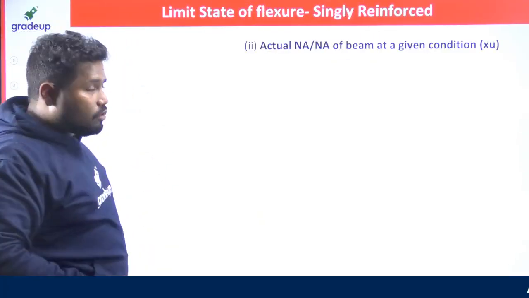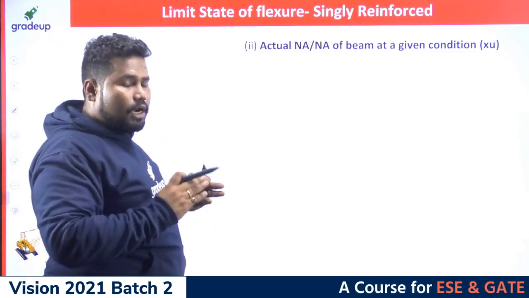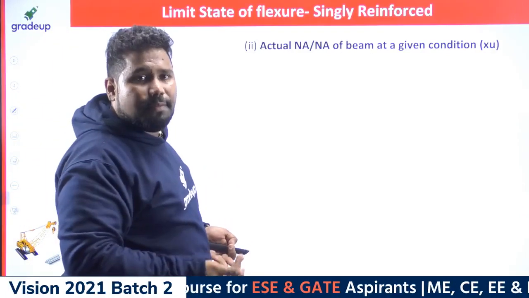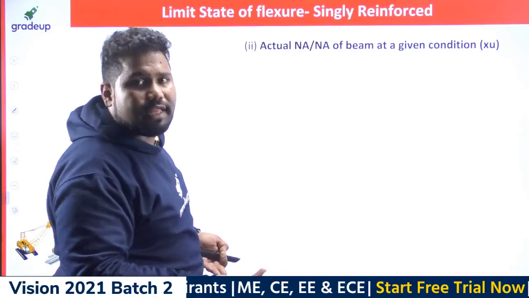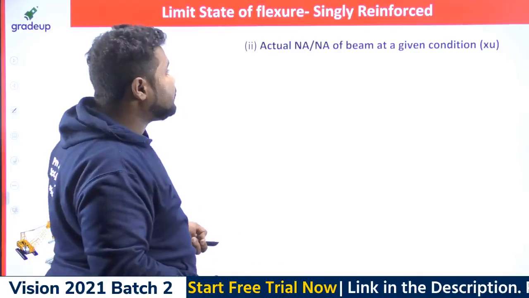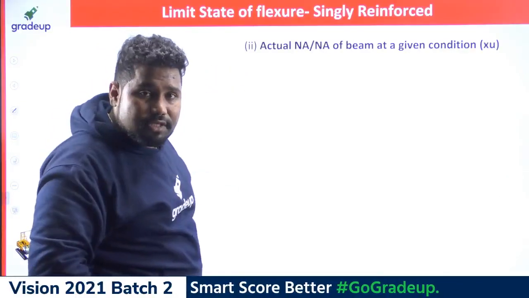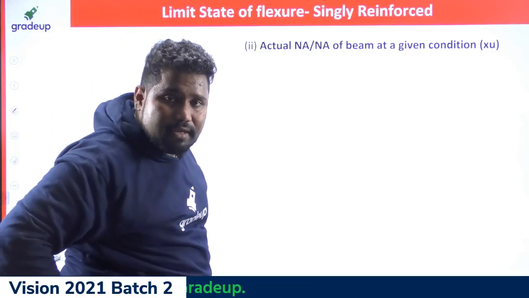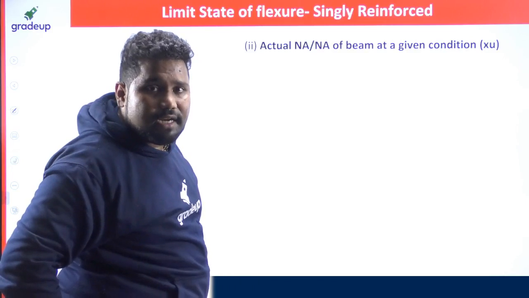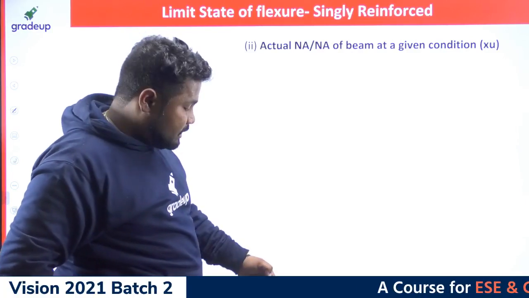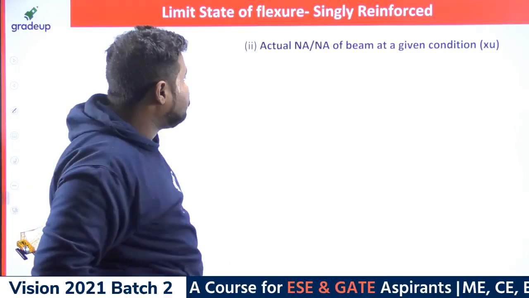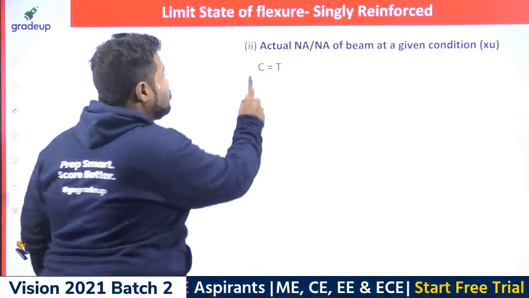Now people will ask, till now you worked out only the limiting depth of neutral axis. How will you work out the actual depth of neutral axis? Always, the actual depth of neutral axis will be worked out from the equation that compression force is equal to tension force, because the cross section is in static stable equilibrium, so you can only use this condition.